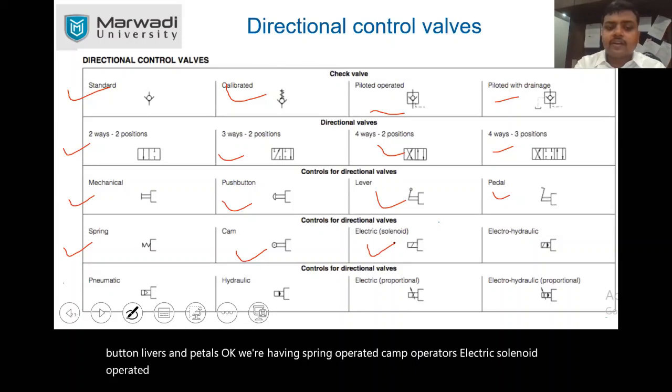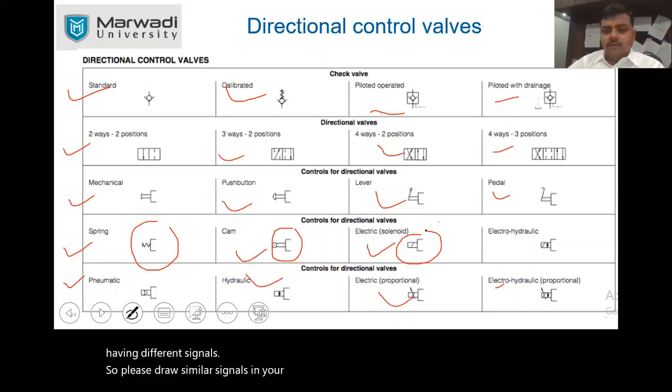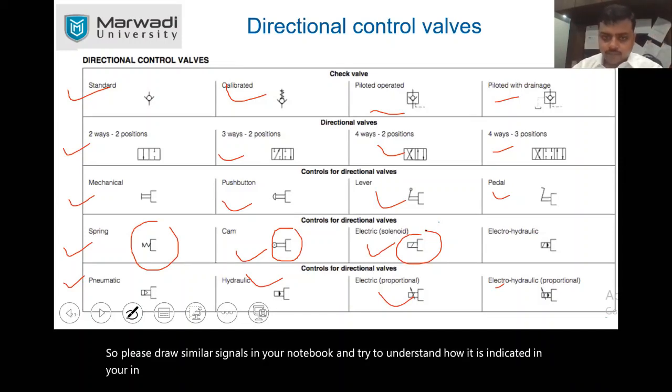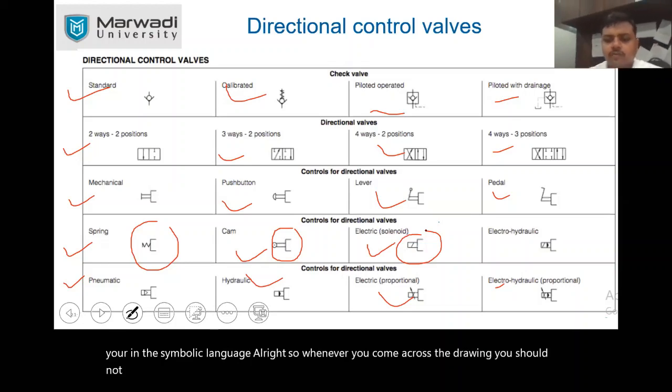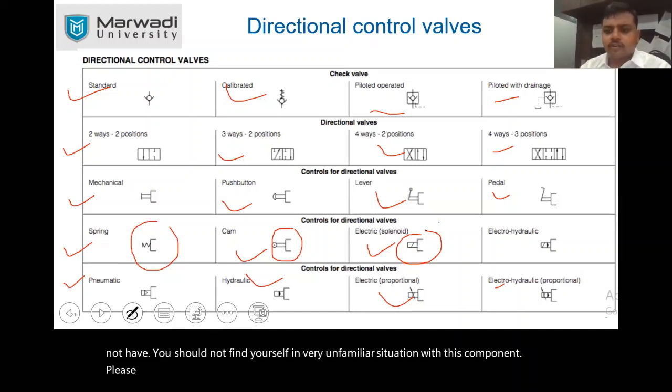We have pneumatic components. For all these components, we have different signals. So please draw similar signals in your notebook and try to understand how they are indicated in the symbolic language. Whenever you come across a drawing, you should not find yourself in a very unfamiliar situation with these components. Please use this document, or visit this document, at least one or two times.